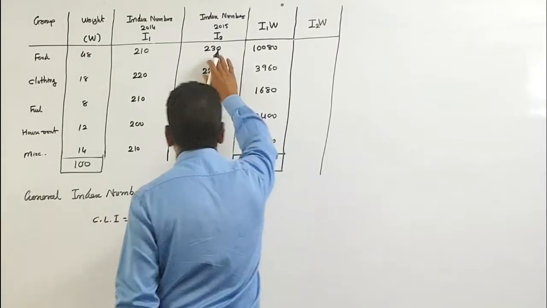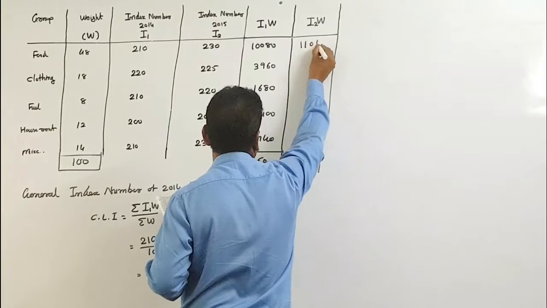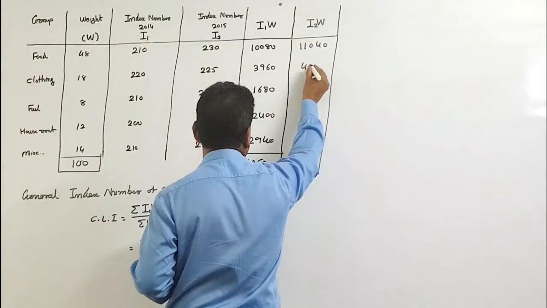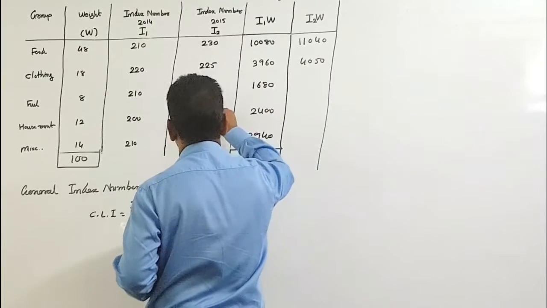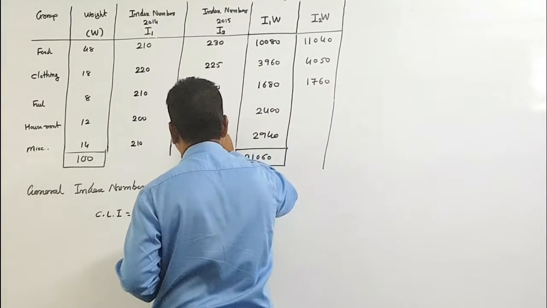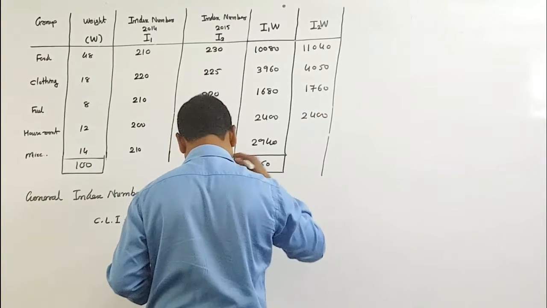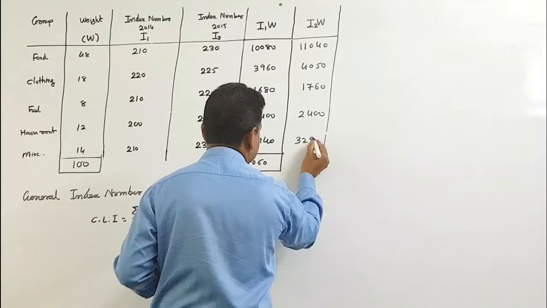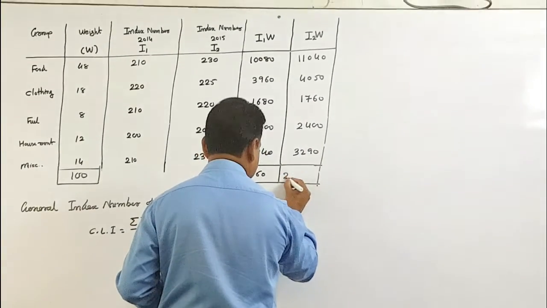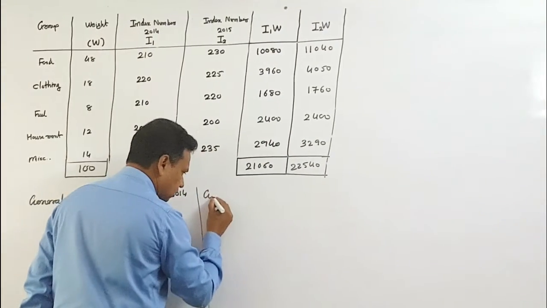So now 230 into 48 is 11,040. 225 into 18 is 4,050. 220 into 8 is 1760. 200 into 12 is 2400. 235 into 14 is 3290. And the total becomes 22,540.